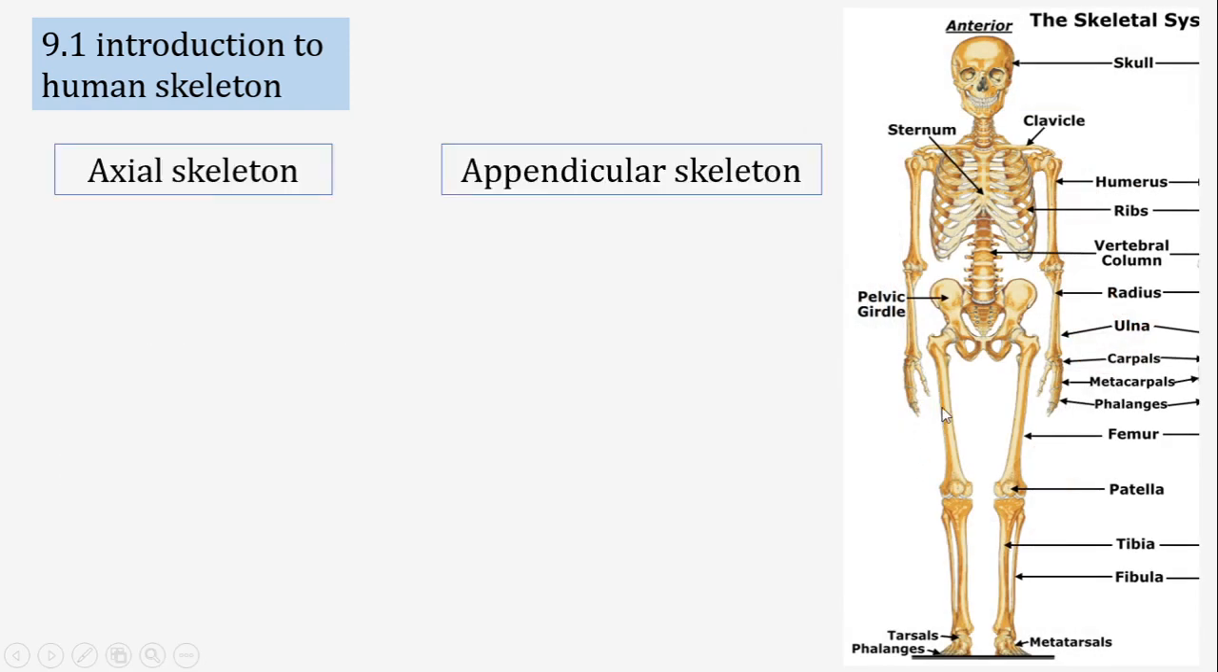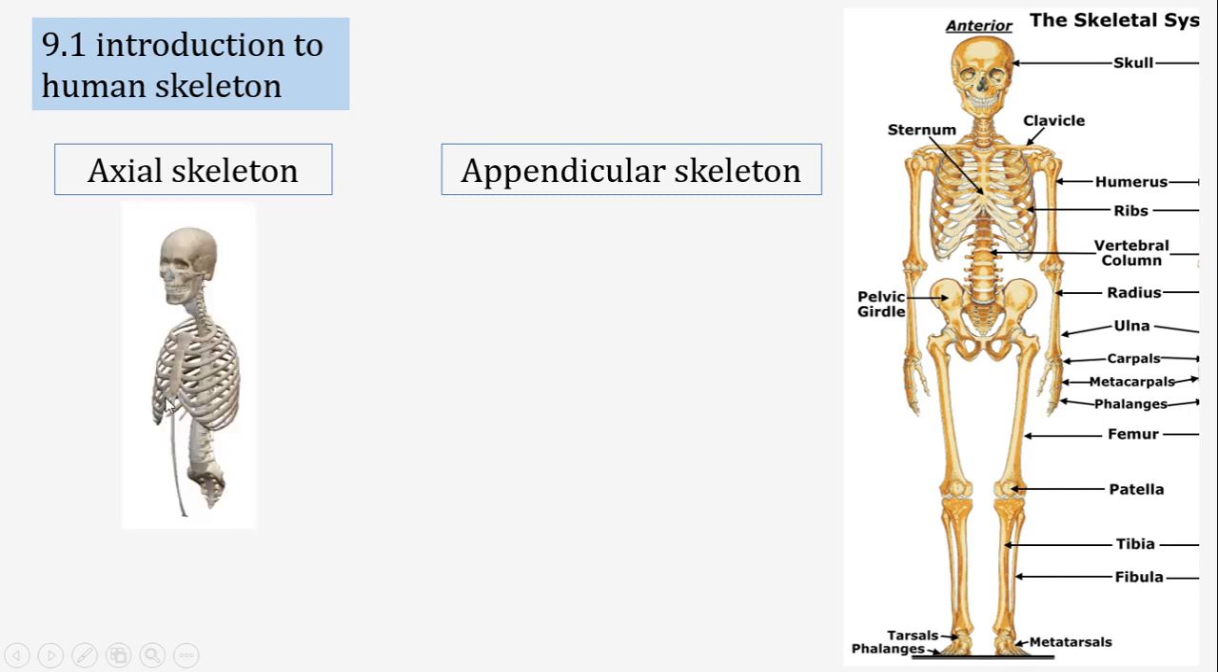And then when we discuss the skeletal system, we can first categorize it into 2 broad regions. The central part, the central axis part, is called the axial skeleton, and the other parts emerging from the axial skeleton, the other parts attached to it, are called the appendicular skeleton.